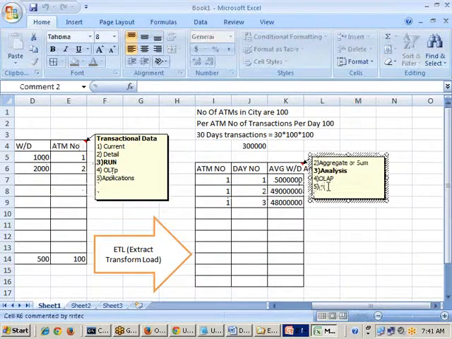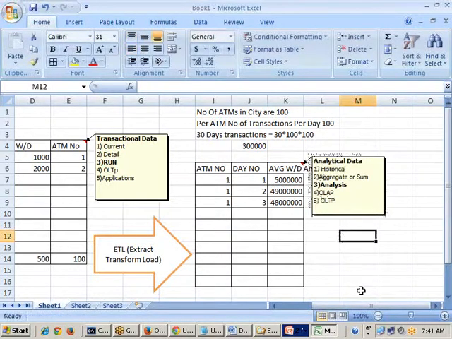Fifth point, the source of this one is what, sir? OLTP is the source. Right. If people understand what you mean by transactional data, what you mean by analytical data.